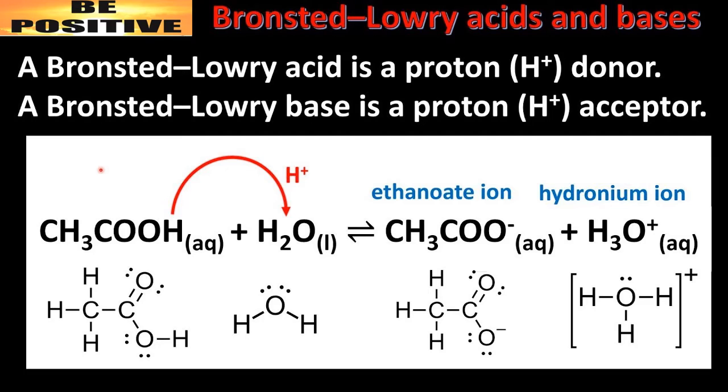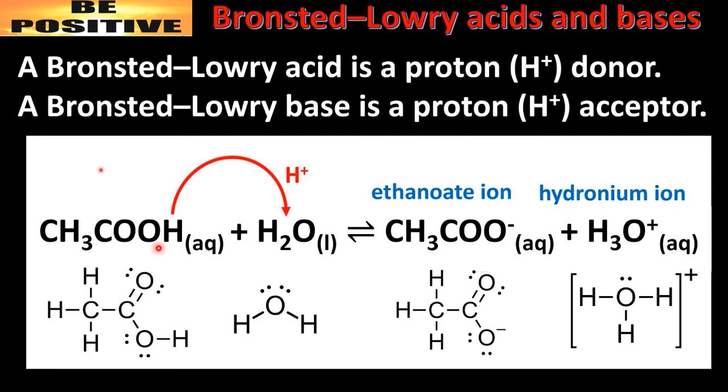But in the Lowry and Bronsted theory, they gave a broader definition. According to Lowry and Bronsted, acid is a proton donor and base is a proton acceptor. Therefore, this is called the proton theory.